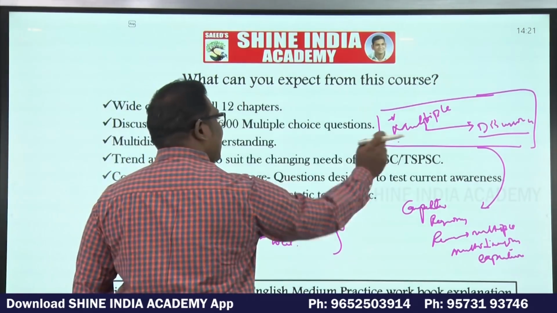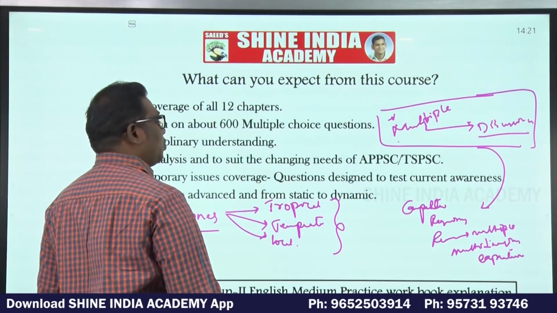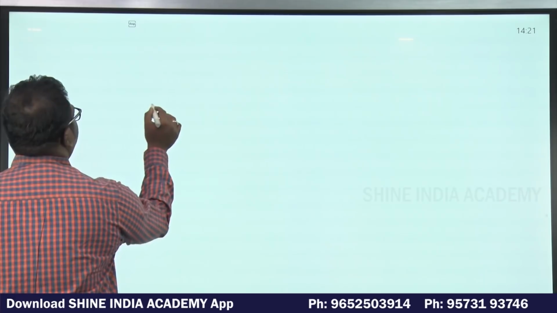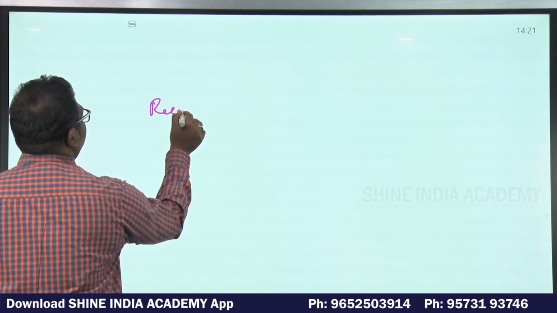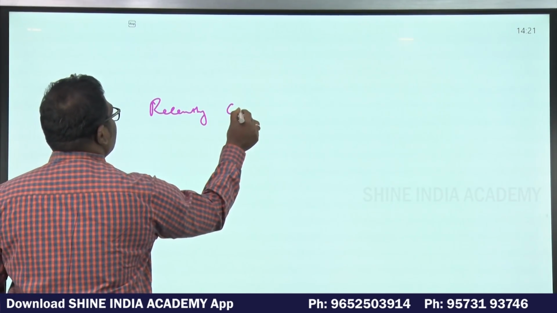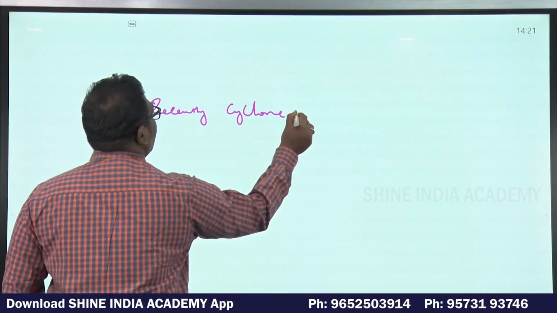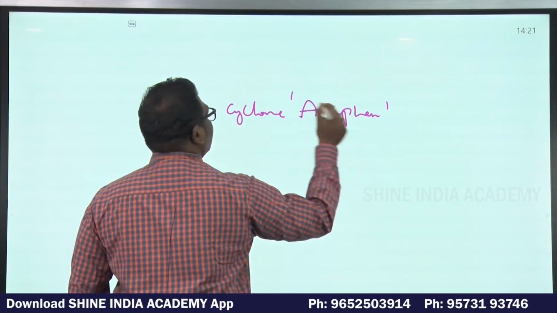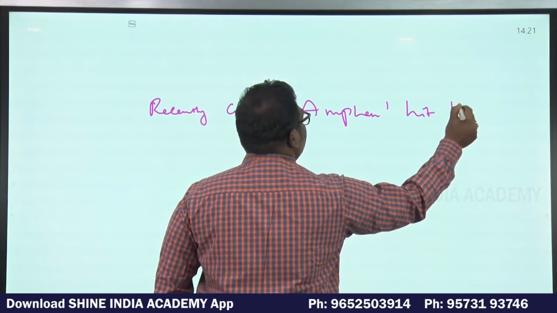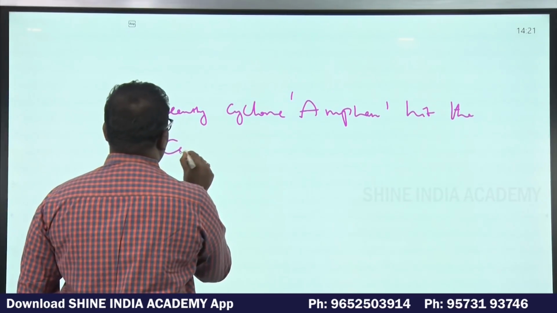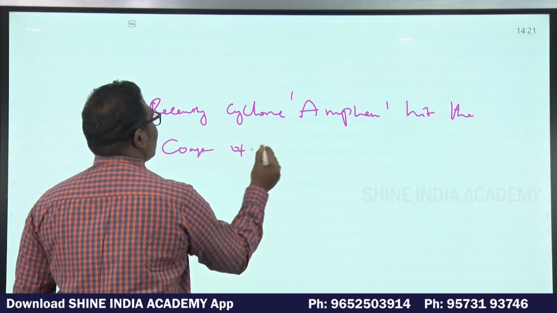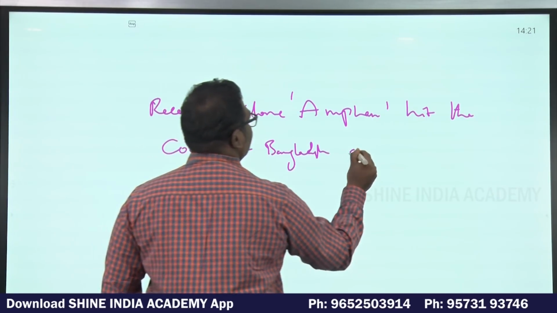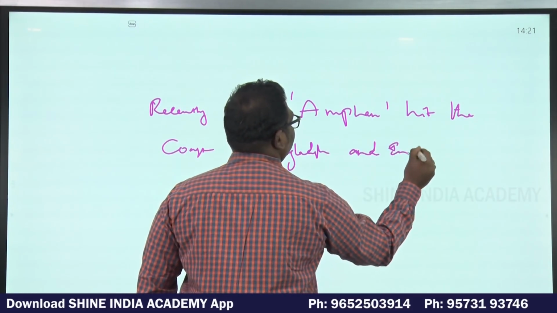Here in this mechanism, we will take a question first. For example, recently cyclone Amphan hit the coast of Bangladesh and India.